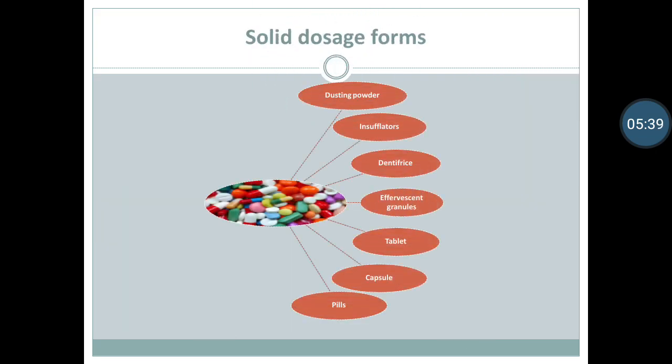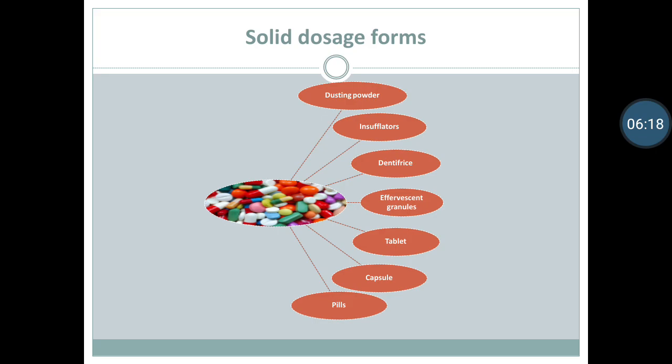In this topic, we are going to see some information about the various solid dosage forms. Dusting powder. They are meant for external application to the skin and are applied in a very fine state of subdivision. Dusting powders are of two types, medical and the surgical dusting powder. Medical dusting powder is used for superficial skin conditions and surgical dusting powder is used for body cavities and the major wounds.